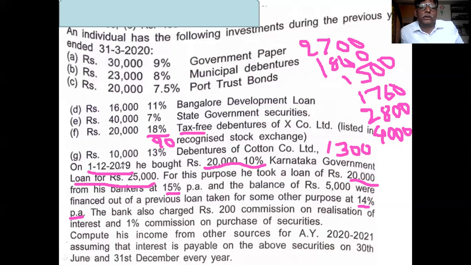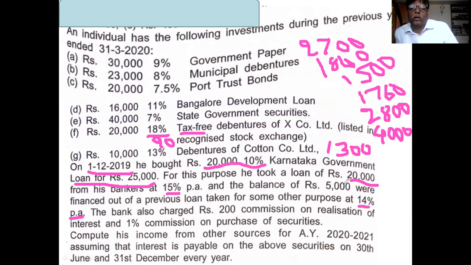So you calculate interest on this at the rate of 15% on 20,000 for the remaining period: 1st December, January, February, March. 4 months interest you calculate. What is the 4-month interest? 20,000 into 15% into 4/12 is 1,000.